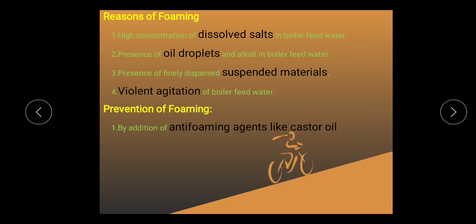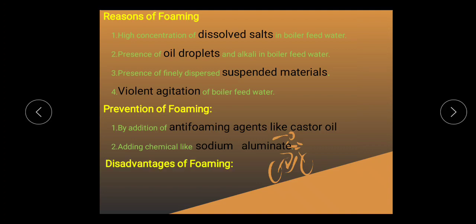So how can you prevent it? Very simple: by addition of an anti-foaming agent like castor oil, then adding chemicals like sodium aluminate, and you can avoid violent agitation. Foaming also occurs due to a large distance between the boiler and the feed source. In that case, if you maintain the height of the feed source and the boiler, you can prevent the formation of foaming.